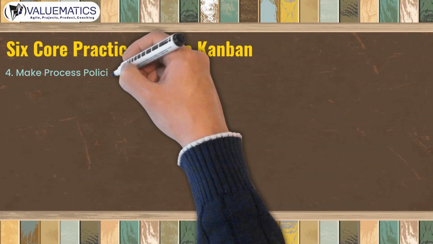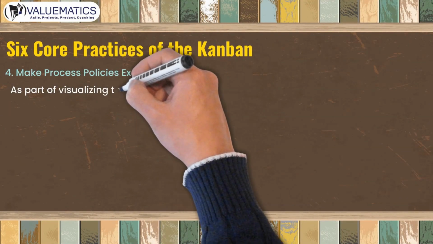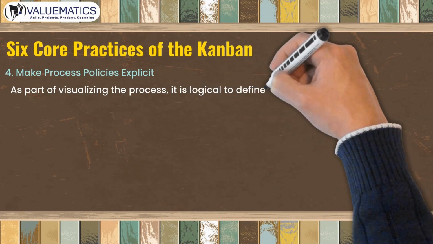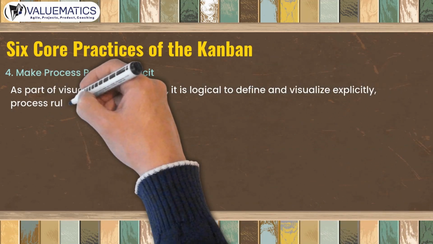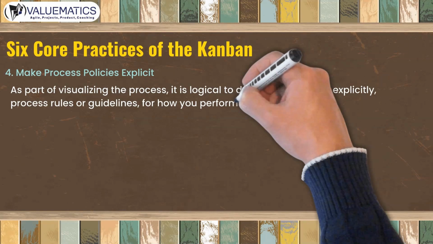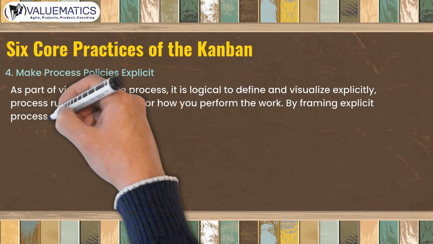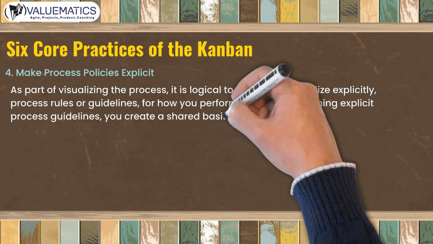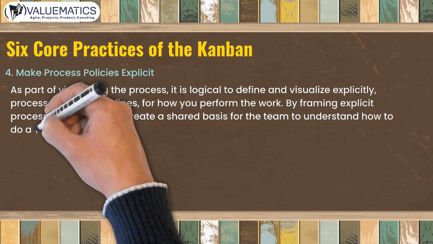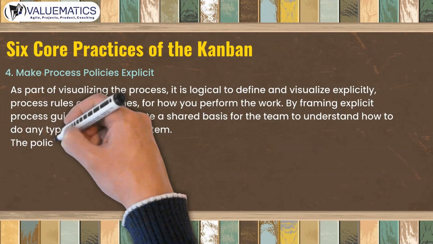4. Make process policies explicit. As part of visualizing the process, it is logical to define and visualize explicitly process rules or guidelines for how you perform the work. By framing explicit process guidelines, you create a shared basis for the team to understand how to do any type of work in the system.